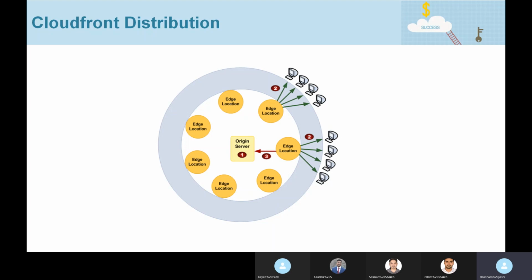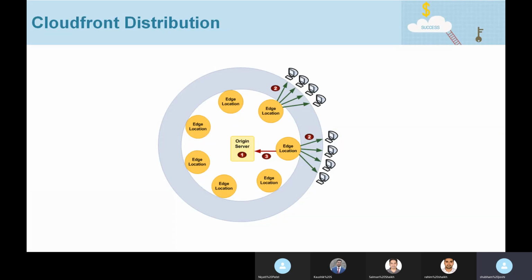So this is primarily for ensuring high availability. But CloudFront is a global service. So we'll see when we create a CloudFront distribution, we do not have to select a specific region because CloudFront is a global service. And basically these edge locations that I was talking about, that are spread across the globe, all these edge locations are part of the CloudFront, right?